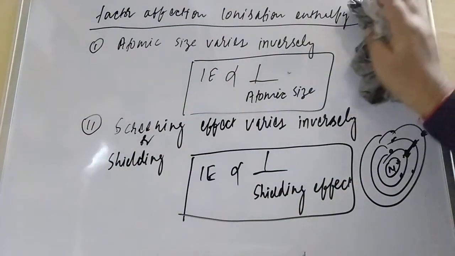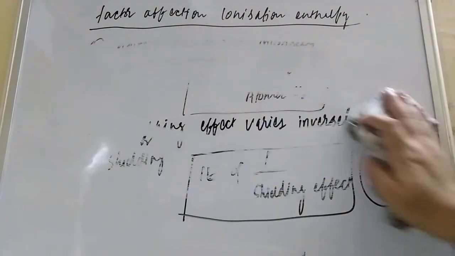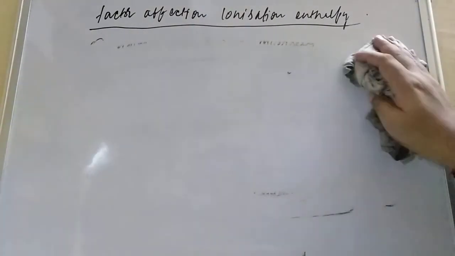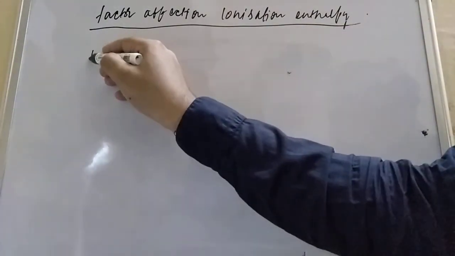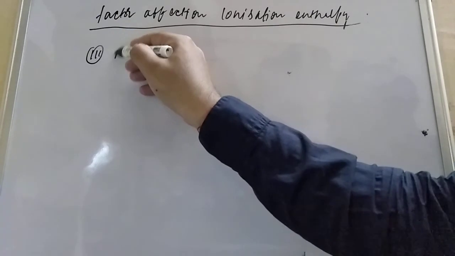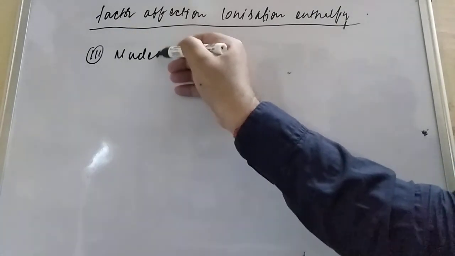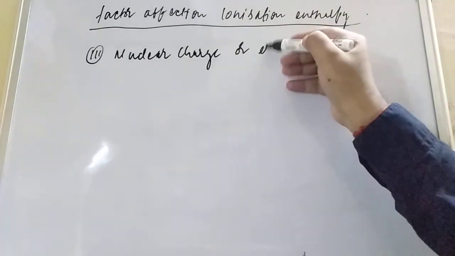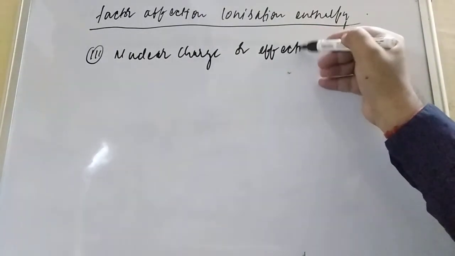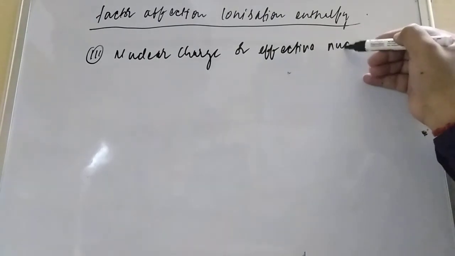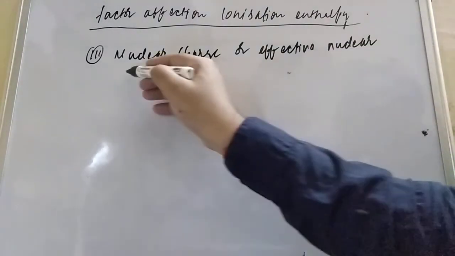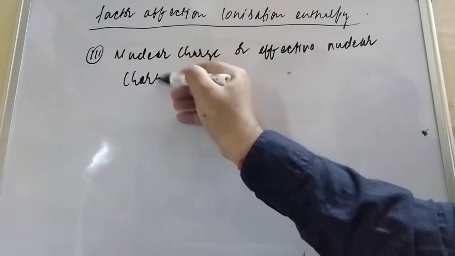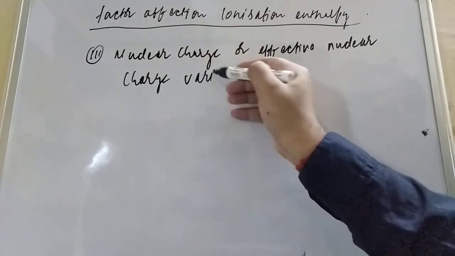Now let us see the third factor, student. The third factor is nuclear charge, or effective nuclear charge, which varies directly.